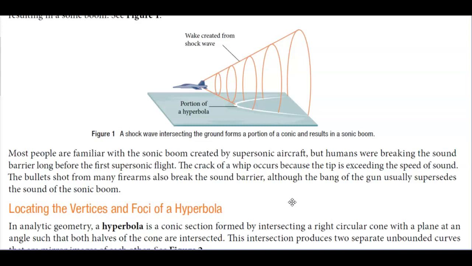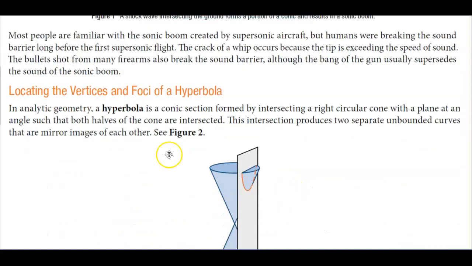The crack of a whip occurs because the tip is exceeding the speed of sound. The bullets shot from many firearms also break the sound barrier, although the bang of a gun usually supersedes the sound of the sonic boom. Now, locating the vertices and foci of a hyperbola.